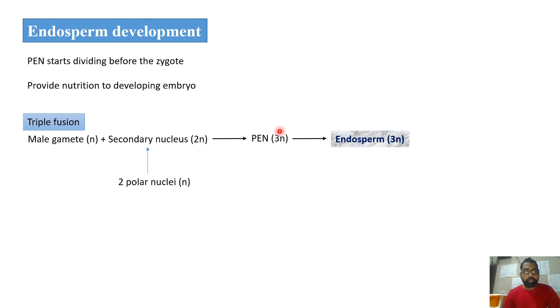So here the primary endospermic nucleus produced will precede in the division. That is, the division of the primary endospermic nucleus will take place before the zygote division, which means before the development of the embryo, a small amount of the endosperm has to be developed. This is to ensure nutrition to the growing embryo.